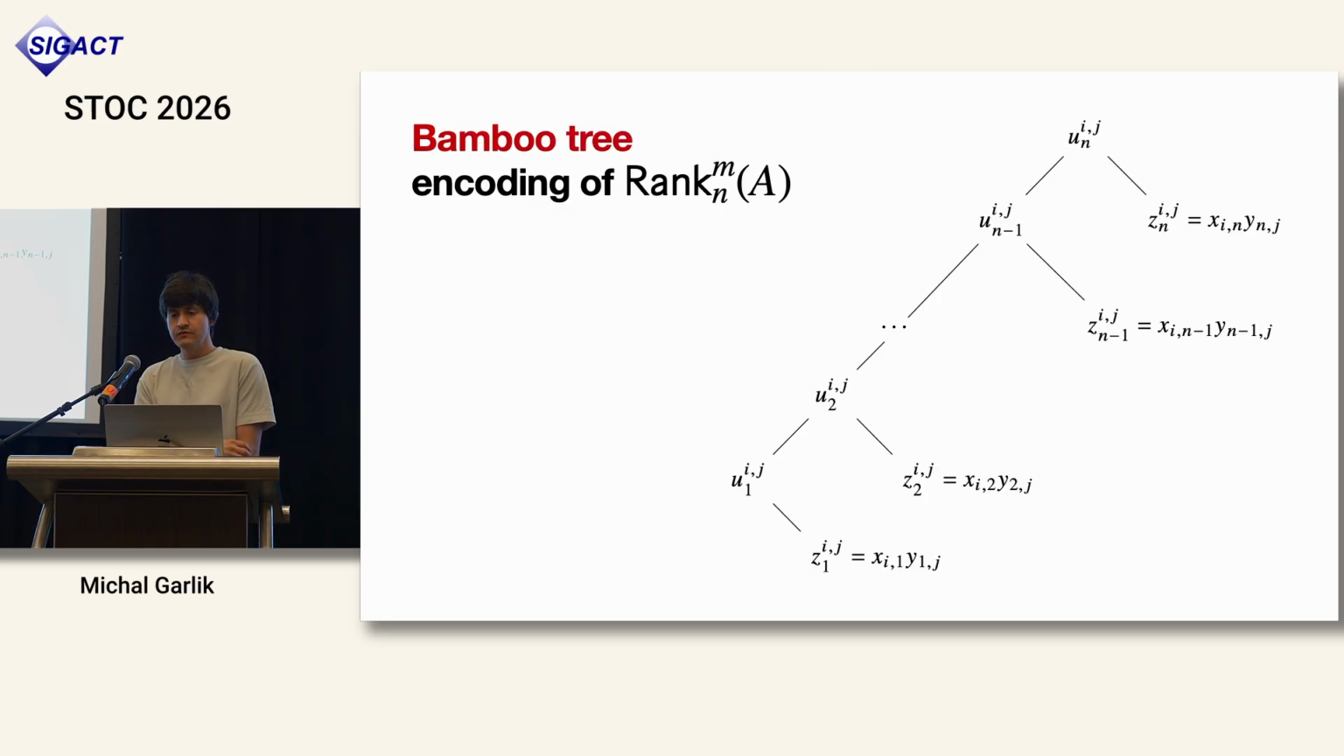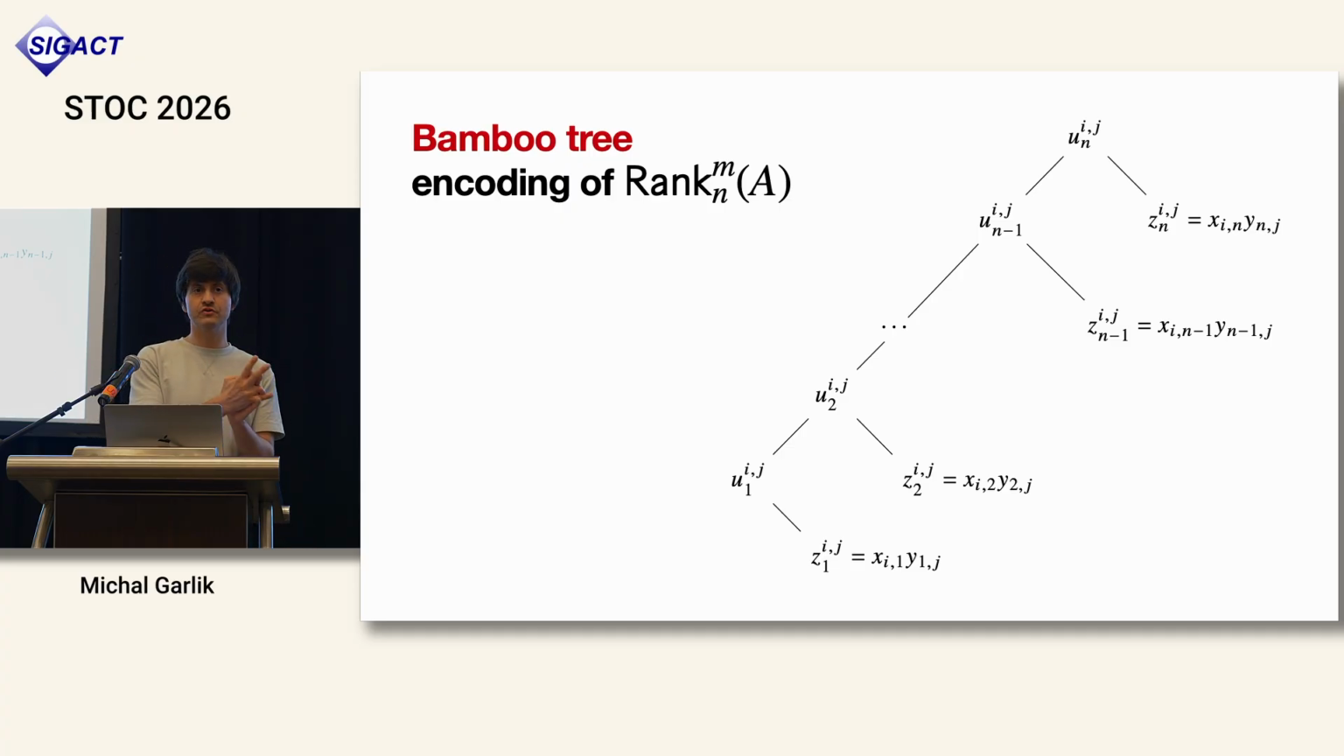Okay, one of the encodings we use is the bamboo tree encoding, as we call it. And remember, each axiom of the rank principle says that a row of the matrix X times a column of the matrix Y equals a matrix element A_ij. So this big parity, this fan-in n parity, we want to replace by fan-in 2 parities. And we do it in this completely unbalanced tree fashion.